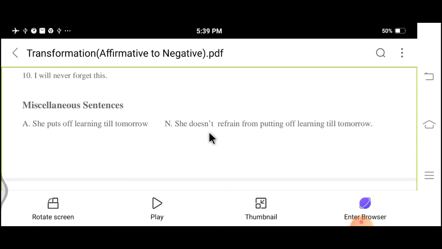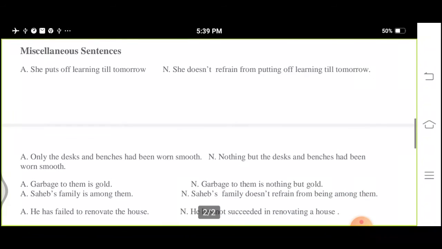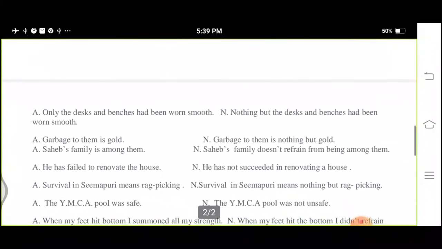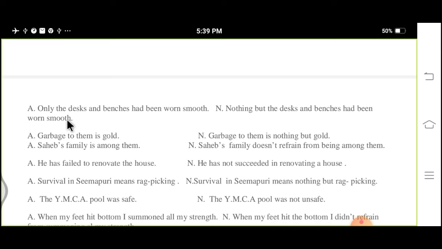The second one is: only the desk and benches had been worn smooth.